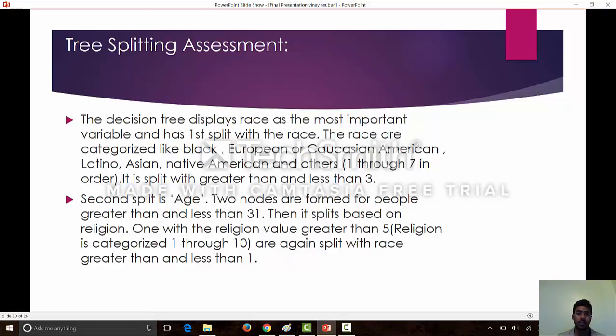As I said, the race was categorized from 1 through 7 for Black, European Caucasian, American, Latino, Asian, Native American, and others. And the split is made at 3, and after that, age, which was done at 31, and then religion.